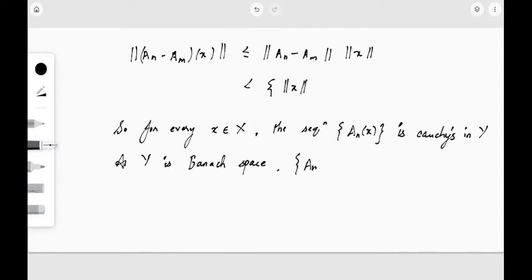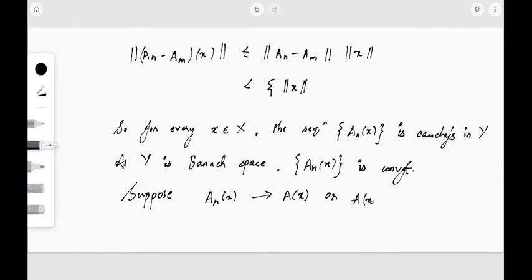So the sequence A_n of x is convergent. Let us suppose that A_n of x converges to some A of x, or I can write this as A of x is the limit as n tends to infinity of A_n of x.